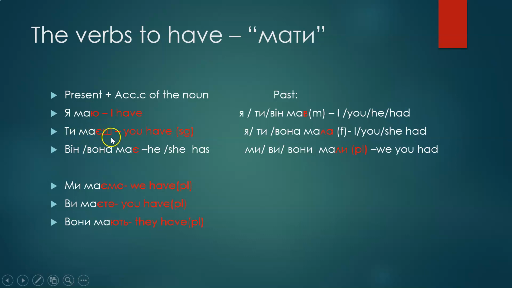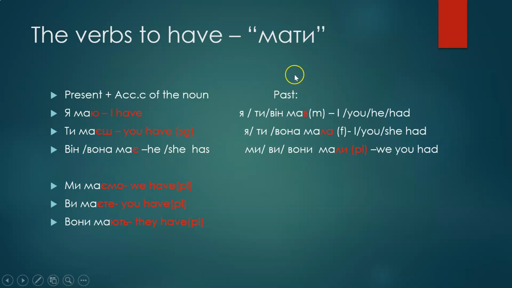Ти маєш. So єш, it's for ти, you informal singular. Він, вона має, only є. He, she has. Ми маємо, we have plural. Ви маєте, you have plural. And вони мають, they have plural. Only be careful with the stress. So, ми маємо, ви маєте, вони мають. So stress on the first ma everywhere.